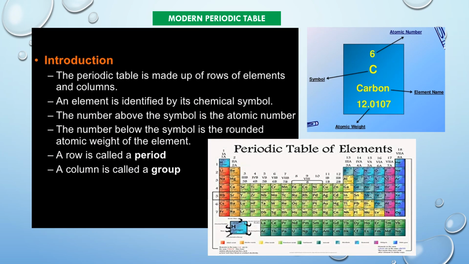The periodic table is made up of rows of elements and columns. An element is identified by its chemical symbol. The number above the symbol is the atomic number, and the number below the symbol is the rounded atomic weight of the element. A row is called a period and a column is called a group.